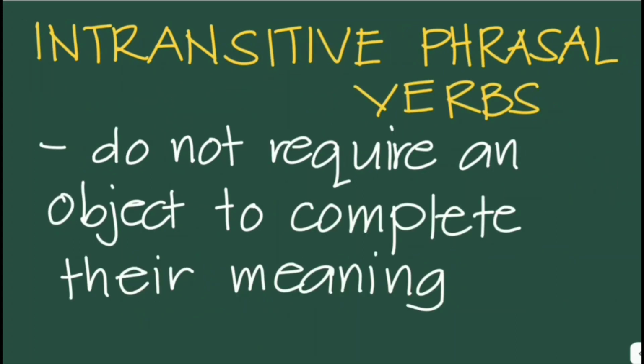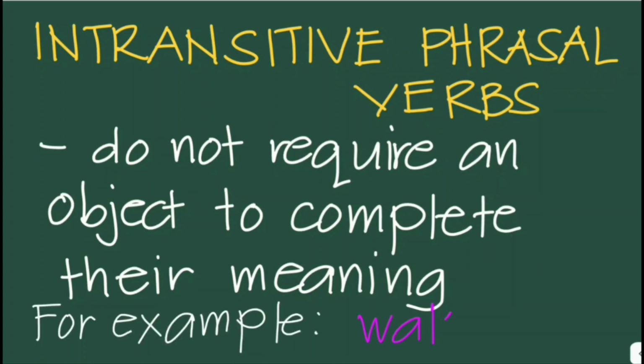How about intransitive phrasal verbs? Intransitive phrasal verbs are those phrasal verbs that do not require an object to complete their meaning. They are complete with just the verb and the particle, and nothing is receiving the action directly. For example, wake up. The phrasal verb wake up is intransitive because it doesn't require an object to make sense. Its meaning is complete on its own.